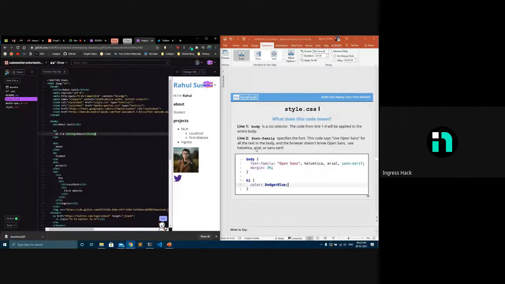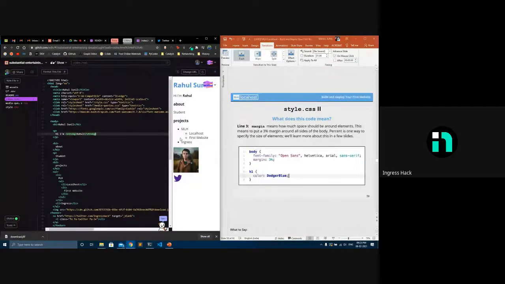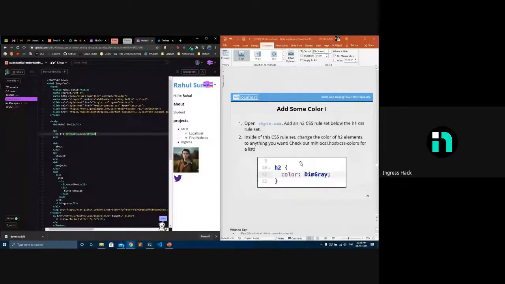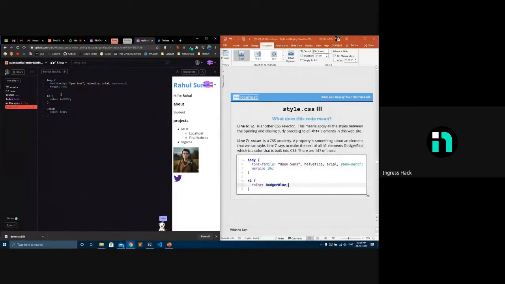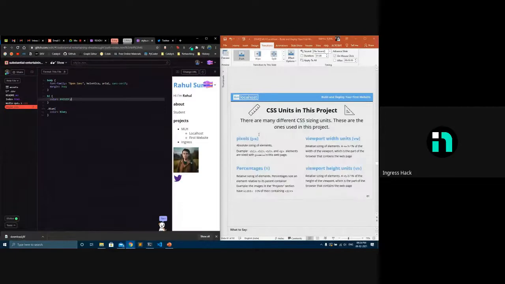Then adding styles. So I added a color, like I showed you how to change colors and all. Now if I want to add margin and all, here a margin is given. For example, here also if I want to add a margin of 10 pixels, we'll just move that 10 pixels to the right. If I want to add 20, we just move 20 pixels right. So basically, it just adds a margin. Like I said, you can check the documentation for getting more tags like this.